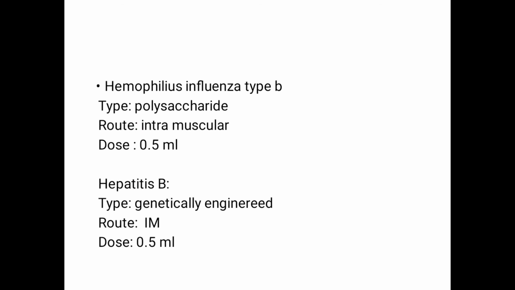The Haemophilus influenzae type B vaccine is a polysaccharide vaccine and it's given intramuscularly. This is one of the components of the pentavalent vaccine, and the dose is 0.5 ml. Hepatitis B is a genetically engineered vaccine which is given IM, and the dose is 0.5 ml.